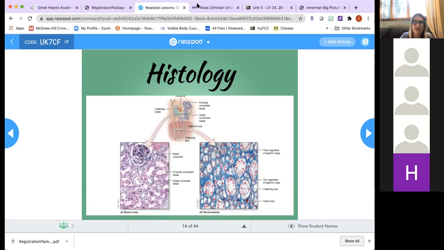And then you can see here, let me draw around this. Right here in the yellow, that is your renal corpuscle. Inside that, you see a cluster of cells. That's your glomerulus, so that's the capillaries there. In that area, you see a space almost resembling a circle around the glomerulus, and that's the capsular space.